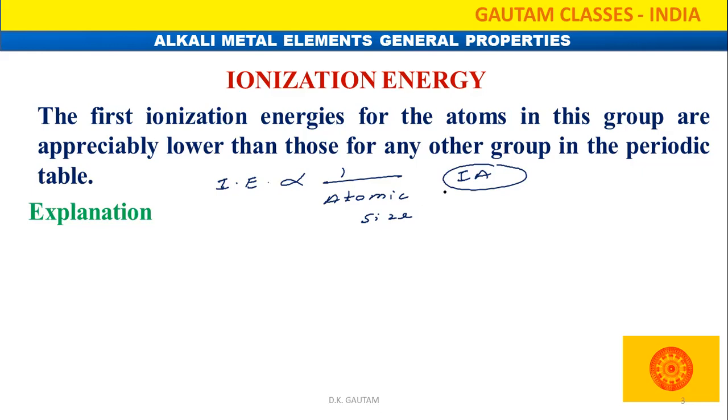Why is removal of the electron very easy? Look, that is our nucleus. First shell, second shell, third shell, fourth shell, fifth shell, like that. If an electron is present in the first shell, it has the highest electrostatic attraction. If an electron is present in the second shell, it has strong electrostatic attraction but less than the first shell.